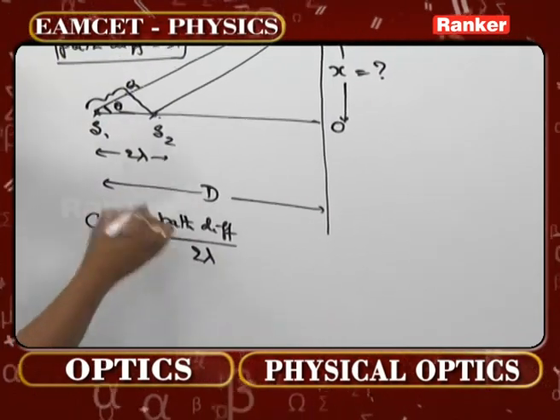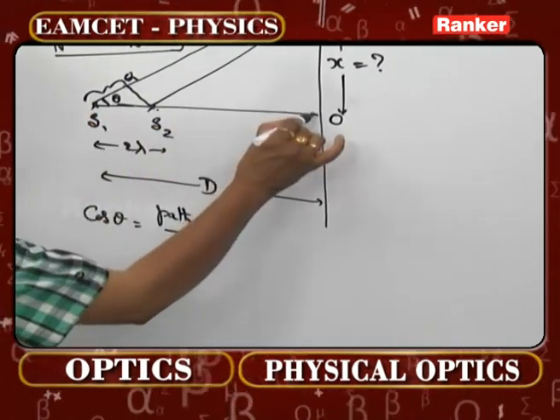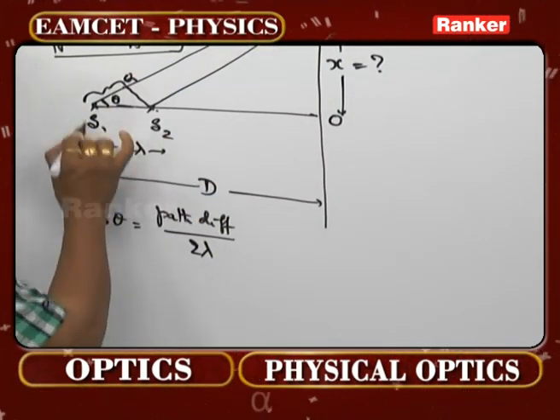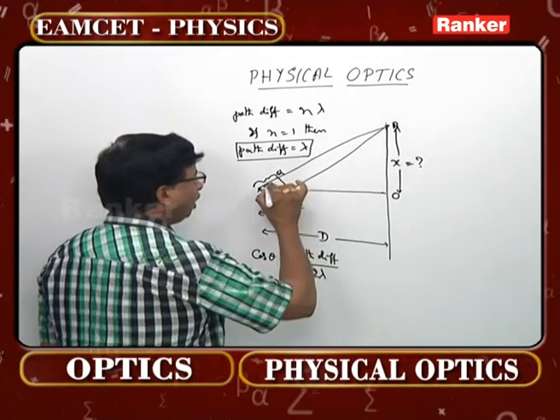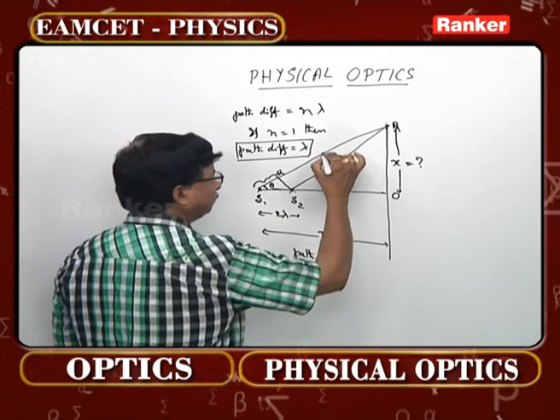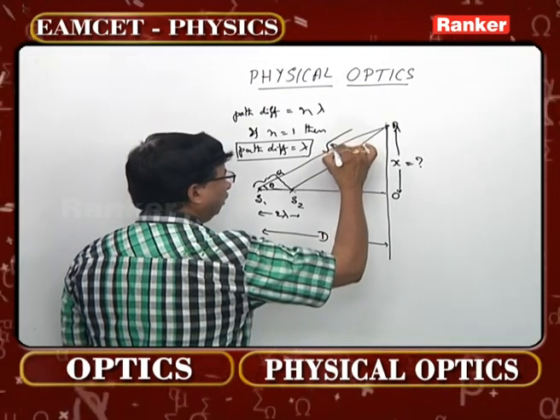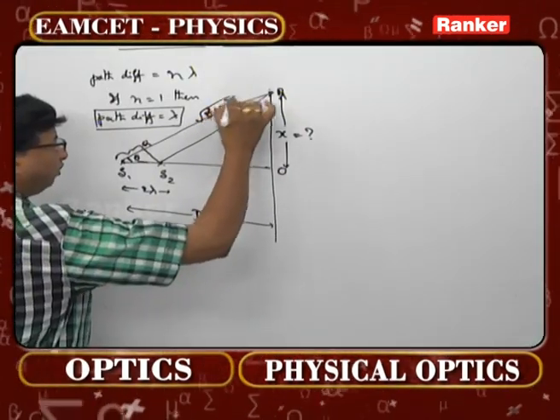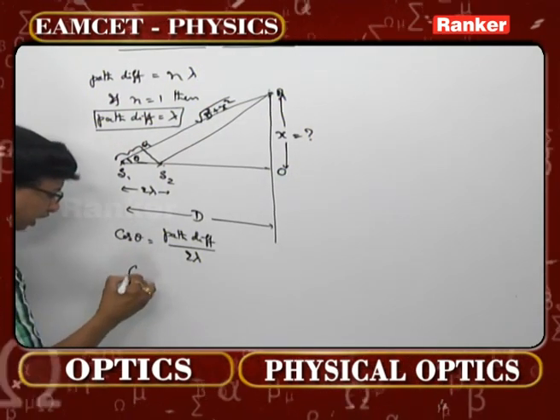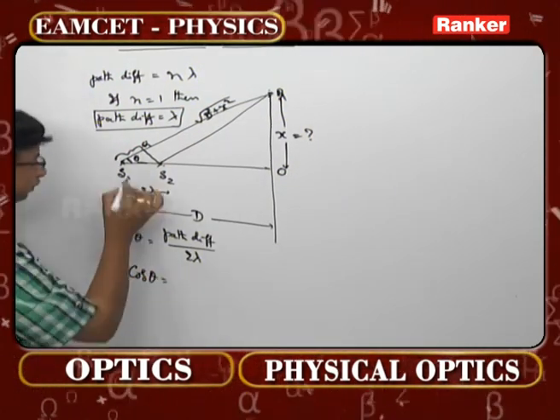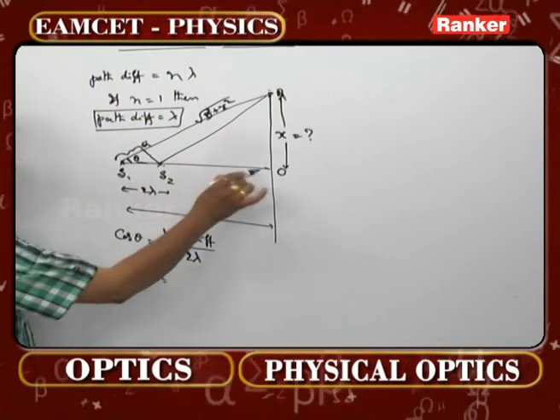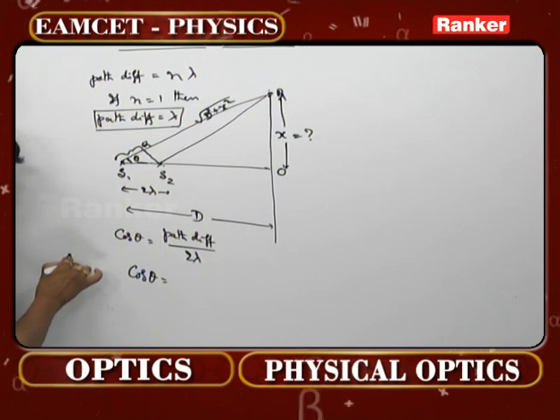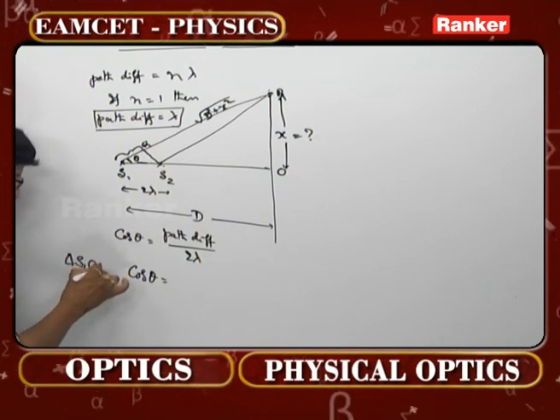This is one result. Again, from this particular triangle, when I take this distance as D and this distance as X, then what will be this particular distance, please? Is it not root of D square plus X square, please? Now once again you write the formula for cos theta from this particular triangle. Which triangle am I considering? S1OP. That is actually the case. Triangle S1OP.